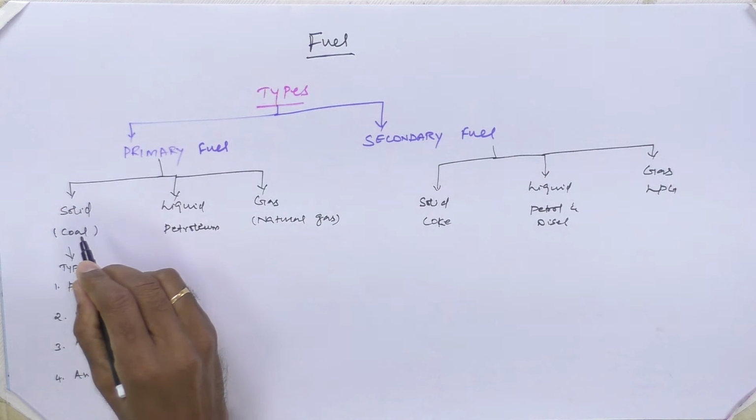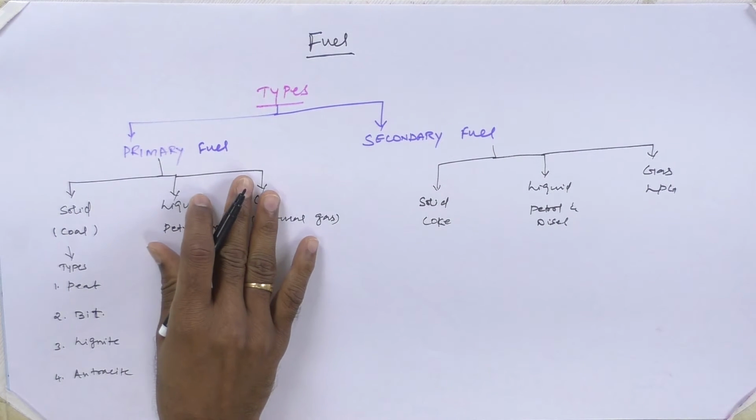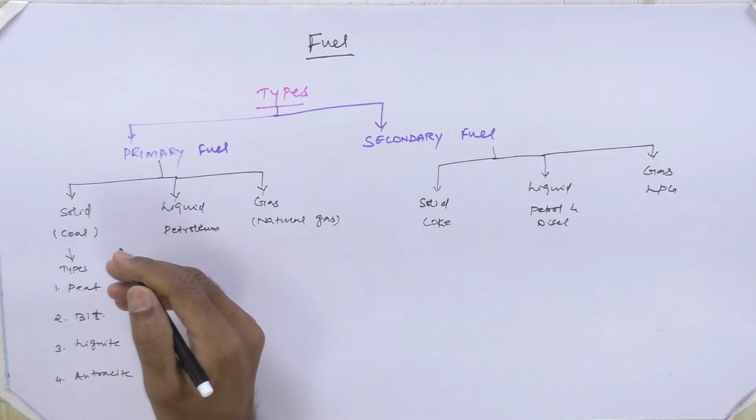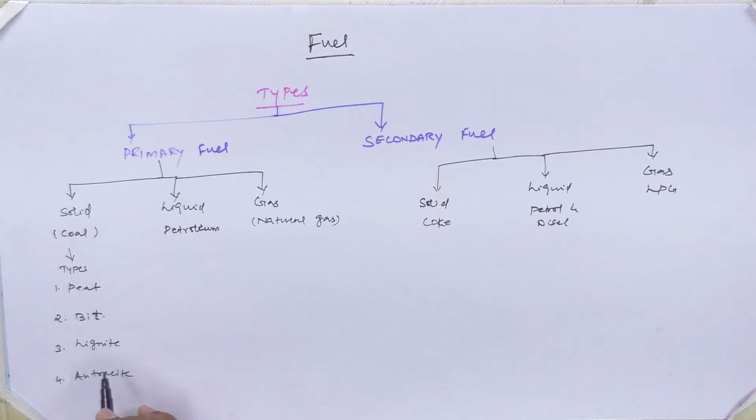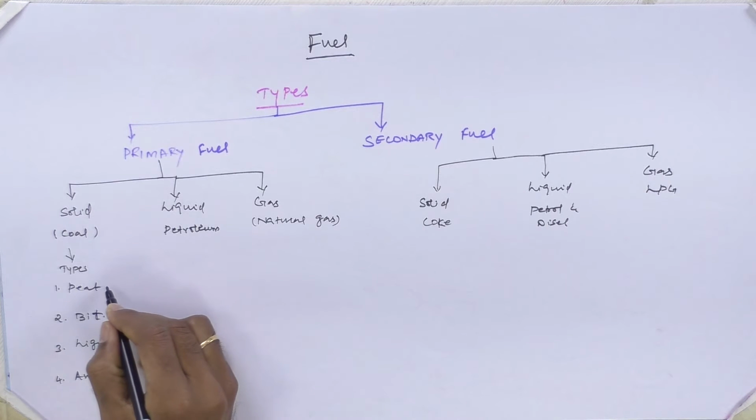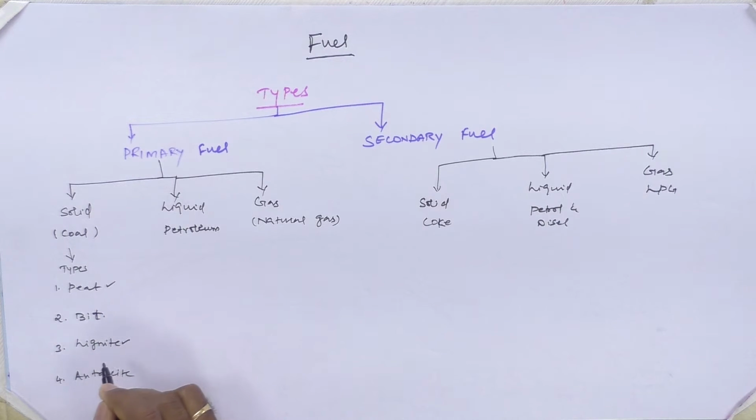Alright, now I am going to talk a little bit about the classification of coals. The material we get from nature can be divided into four major categories. The classification is based on the quantum of heat liberated by a unit quantity of the coal, the moisture content, the carbon content, and the calorific value. Accordingly, they are graded as peat, lignite, bituminous, and anthracite. All this classification is entirely based on the calorific value of the fuel.